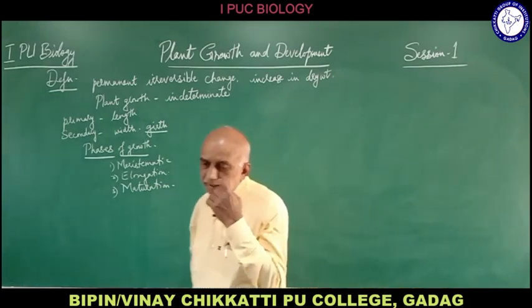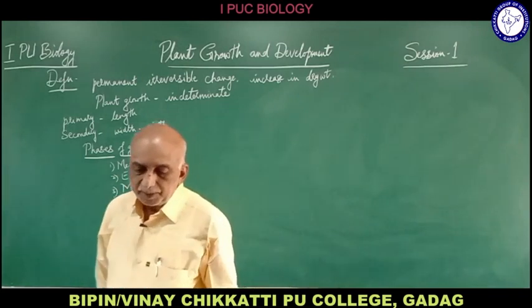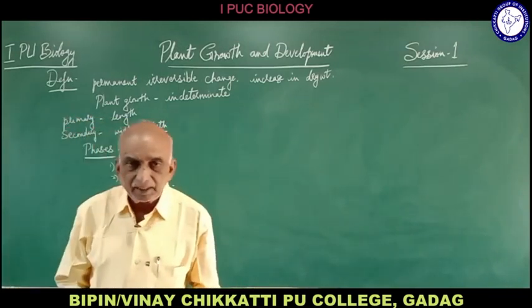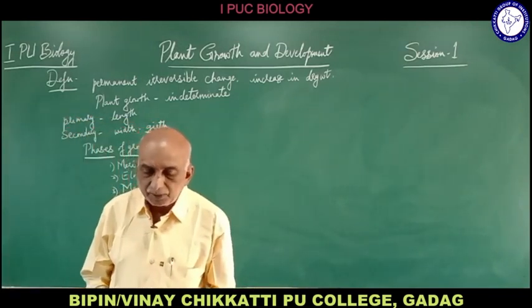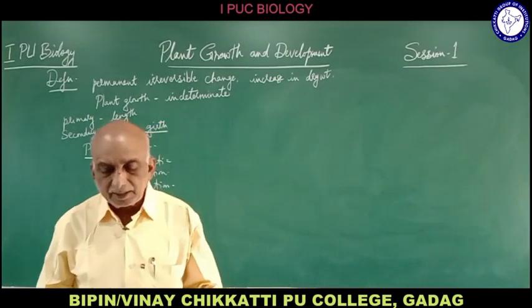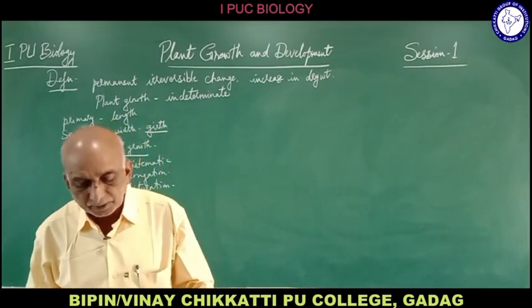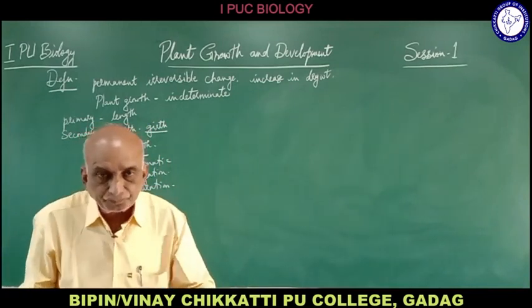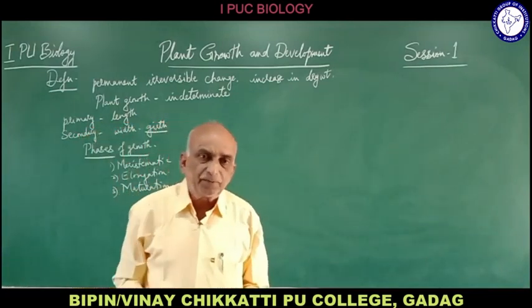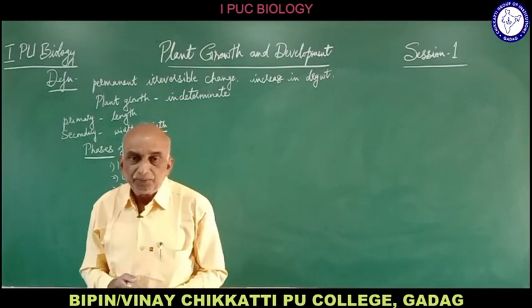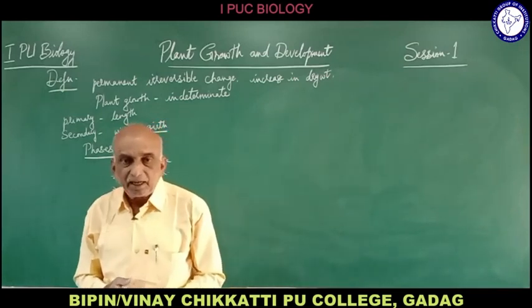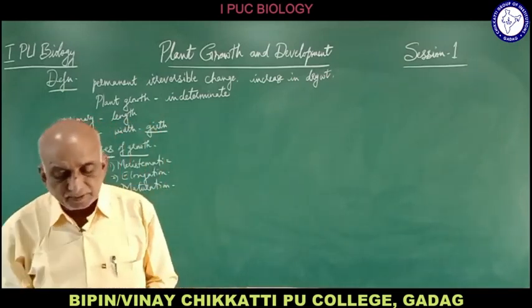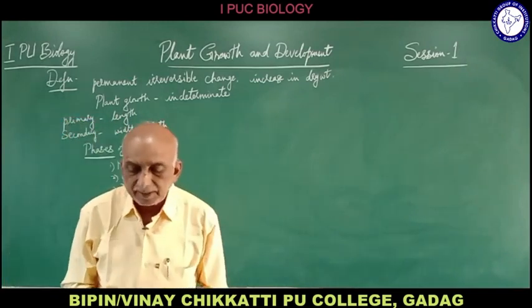Such meristematic tissues are involved in mitosis and give rise to new cells, and that is the first step of growth. Now the second step involves the daughter cells which are formed. The newly formed cells enlarge due to the synthesis of cytoplasm.